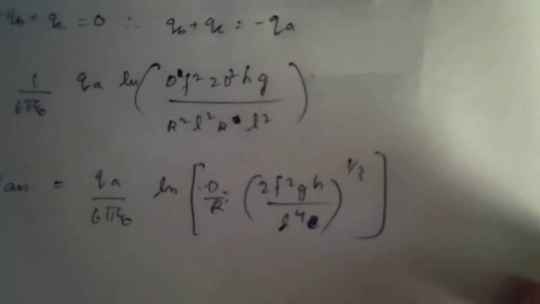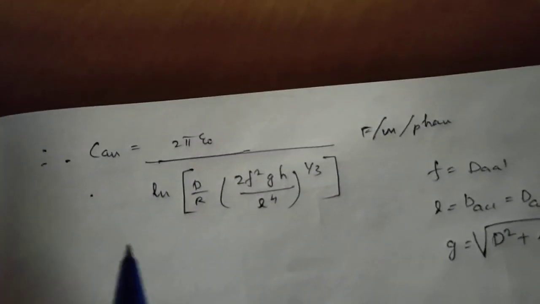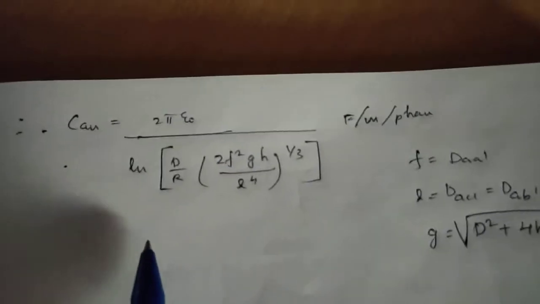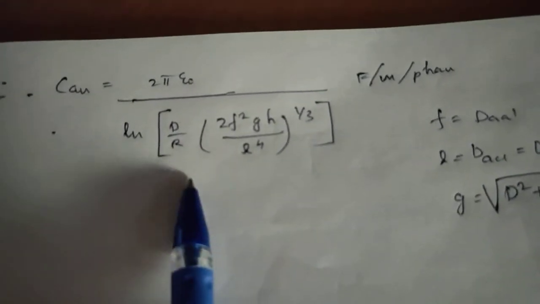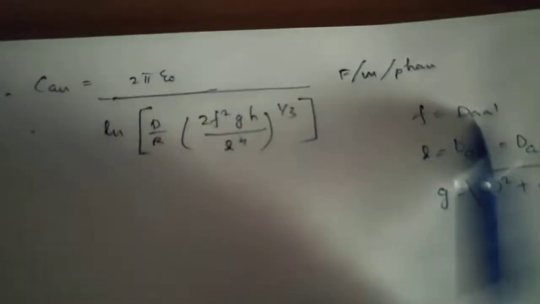VAN equal to QA by 6 pi epsilon 0 ln D by R 2F square GH by L raised to 4, whole raised to 1 by 3. This is the potential difference per phase. To find the capacitance per phase, that means the line to neutral capacitance, we divide the charge QA by this. We get the formula 2 pi epsilon 0 by ln of D by R into 2F square GH by L raised to 4, raised to 1 by 3, farad per meter per phase.